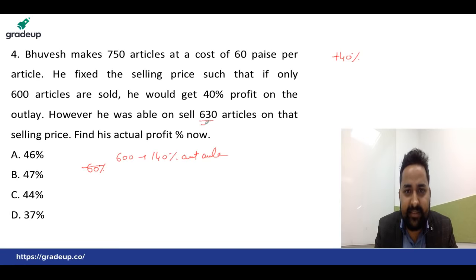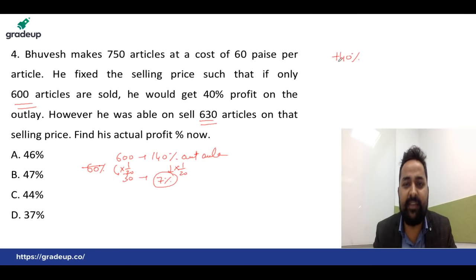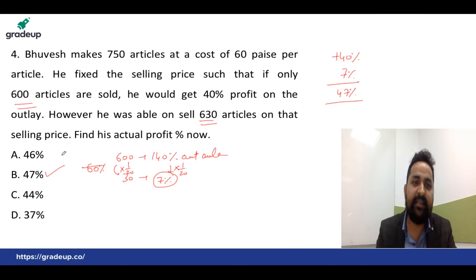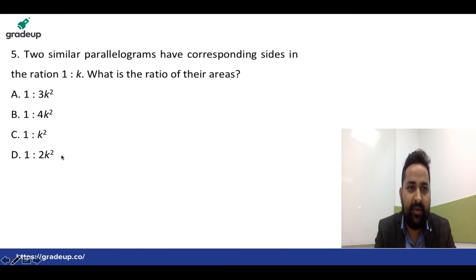That remaining is 630. Here see students, he sold how much? 600 articles sold. Total is 630. Remaining must be 30. Okay. How many multiples you can write? 1 by 20. Here also 1 by 2 must do. You will get here 7%. Okay. That means 40% here, at 30 articles, 7% on the average. That means on the whole we can write 47%. Very good. Okay, answer is B, that is 47%. You can use the concept of weighted average. Okay. Let's move to the next question.